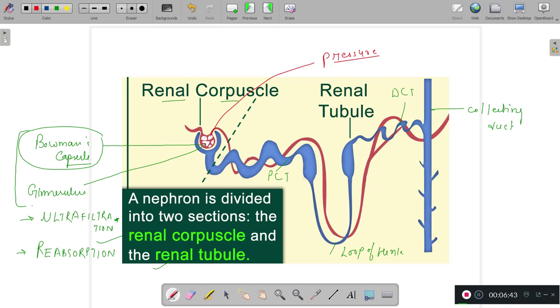Because of this pressure, almost everything is filtered out here, right? So due to this high pressure, the harmful substances, but the useful substances as well, come here. That is why I have used the term almost everything in terms of the useful substances as well. This process is known as ultrafiltration.